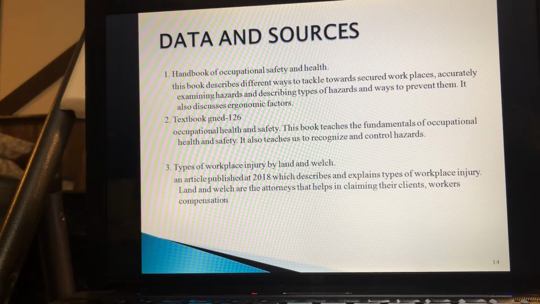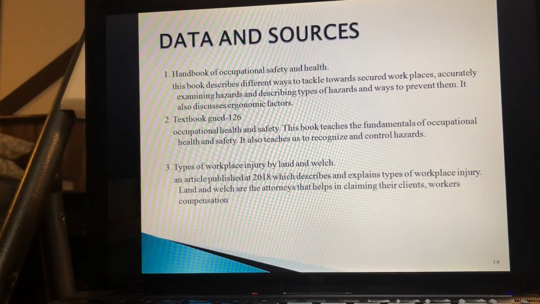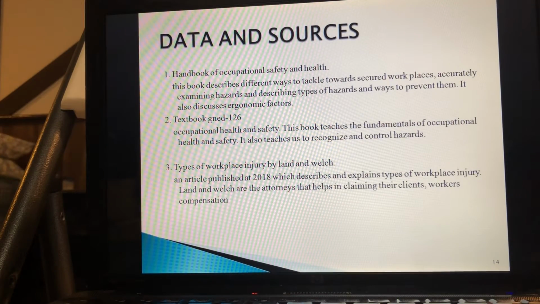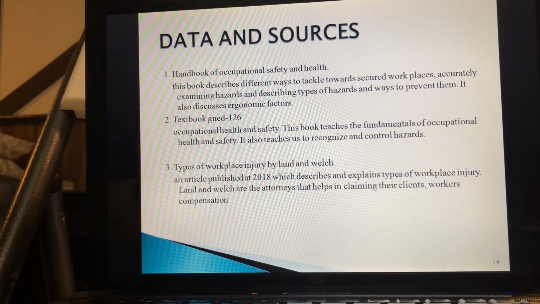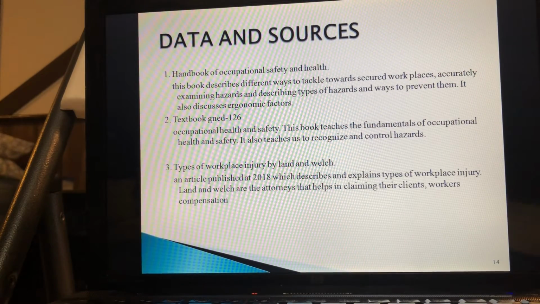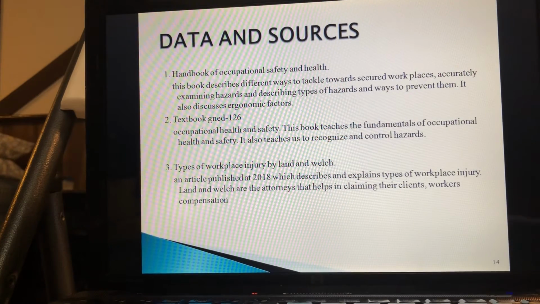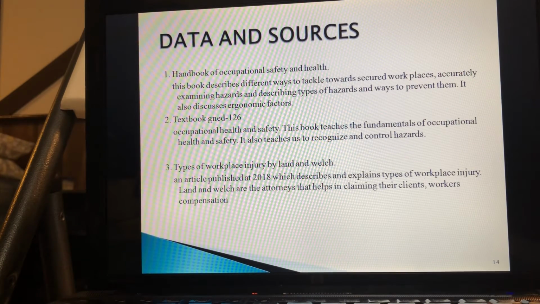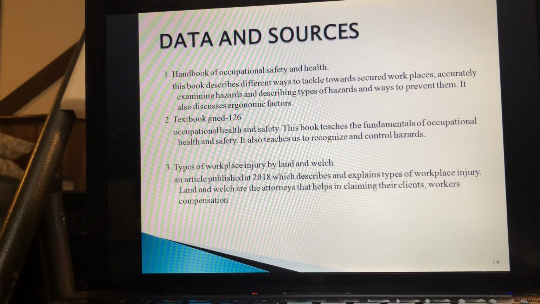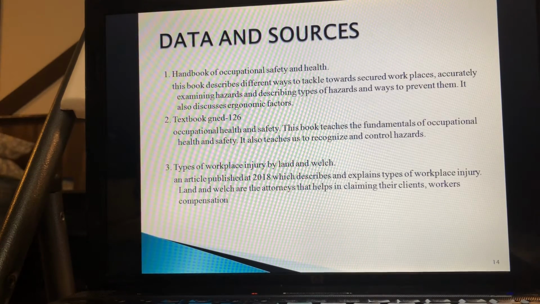These are the sources. As I have already mentioned, I've used Handbook of Occupational Safety and Health. This book describes different ways to tackle towards secured workplaces, accurately examining hazards and describing types of hazards and ways to prevent them. It also discusses ergonomic factors. It's a pretty good, handy handbook. Then I have this textbook, Occupational Health and Safety. This book teaches the fundamentals of occupational health and safety. It also teaches us to recognize and control hazards.